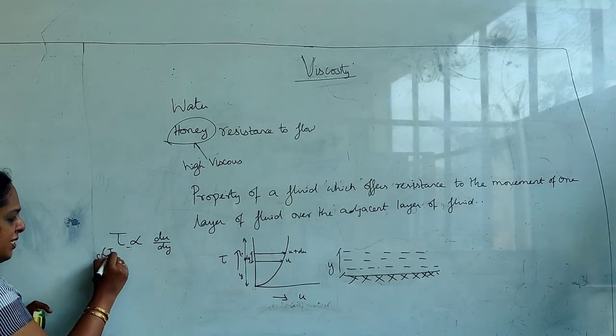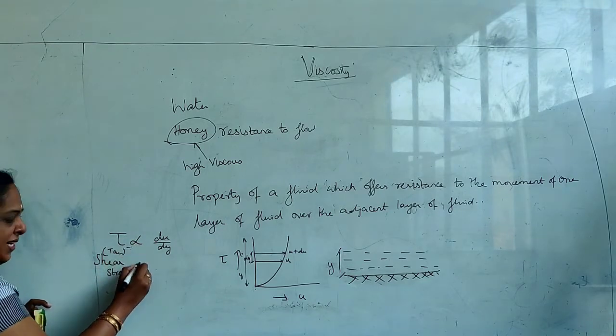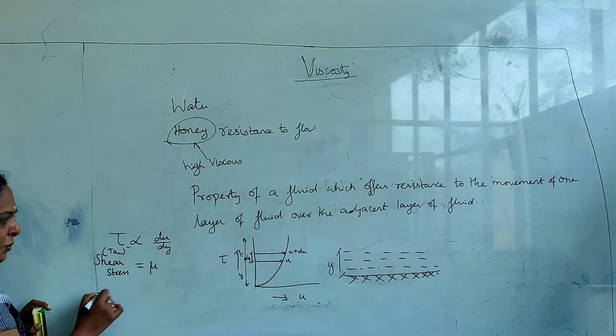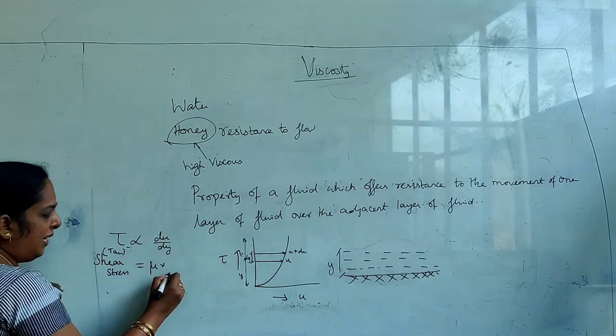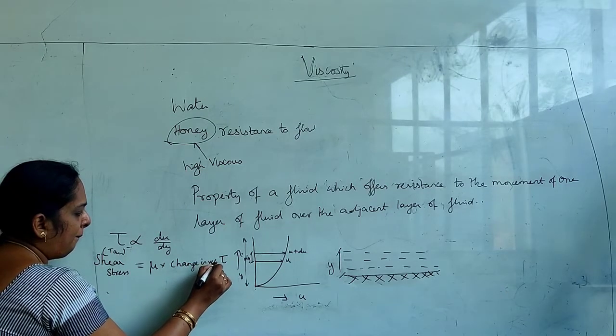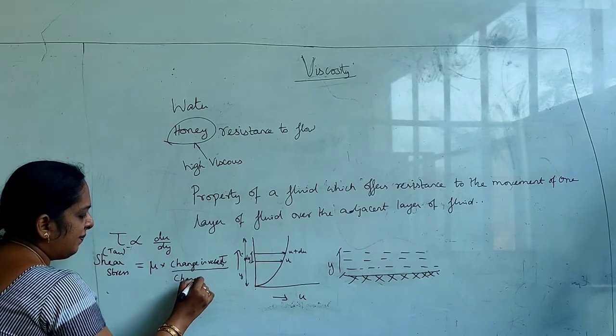Normally how do you call tau? Shear stress. Instead of the proportionality symbol, we are going to give it as mu. That mu is called the constant of proportionality, where du by dy is change in velocity by change in distance. Am I right?